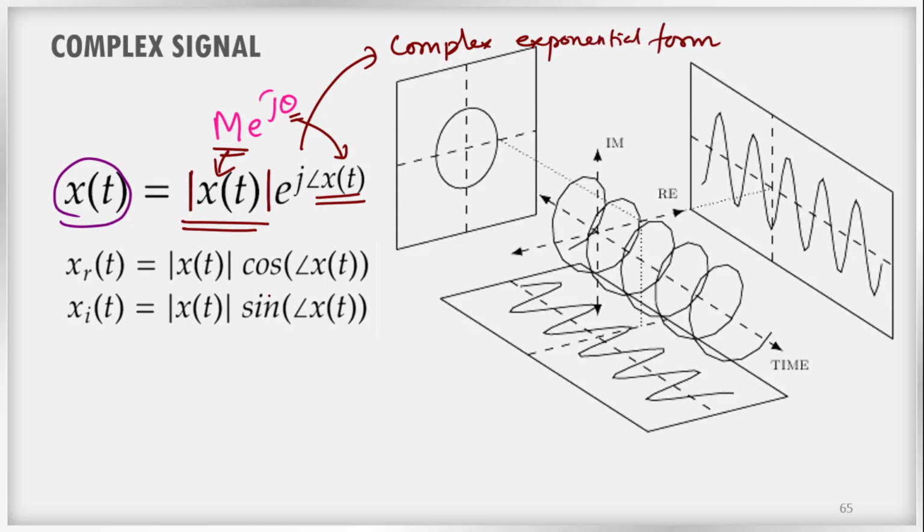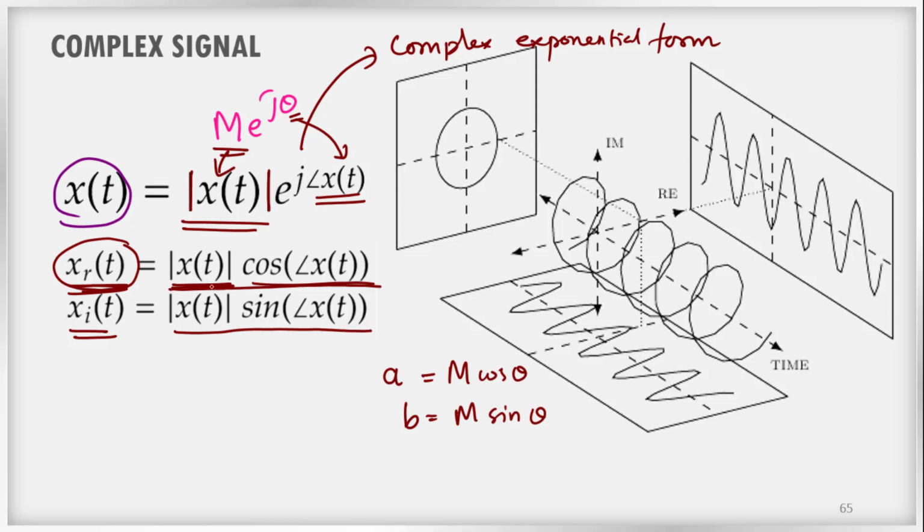Similarly, we can represent the signal in trigonometric form also. The real part is given as magnitude into cos theta, and the imaginary part is given as magnitude into sine theta. The real part of the signal is the magnitude of the signal into cos of the angle of the signal, and the imaginary part is the magnitude of the signal into sine of the angle of the signal. These are the representations in complex exponential form and trigonometric form.